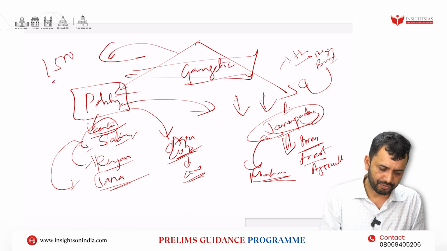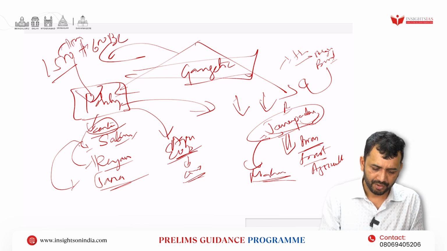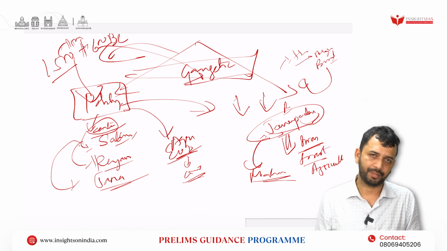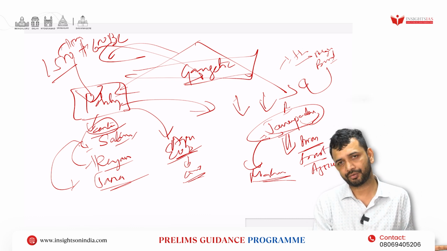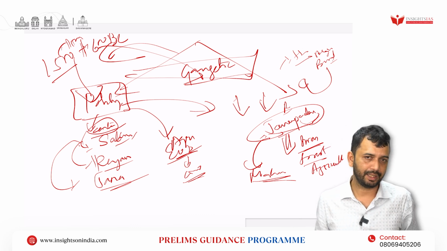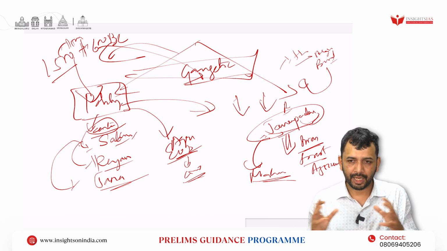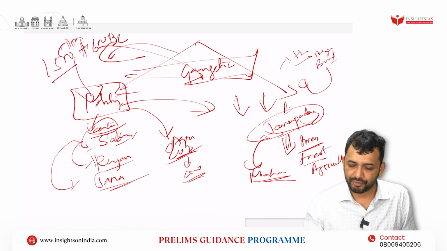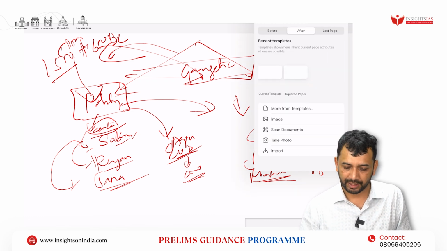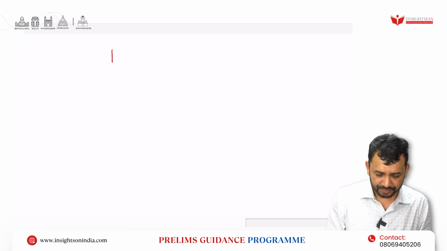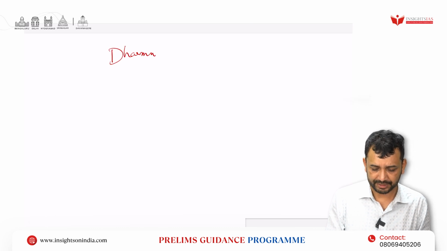Let's say from 1500 to 600 BC. That is, first 1500 to 1000 BC you can say Rig Veda. From 1000 to 600 BC you can have the later Vedic period. The early Vedic period was first, then it will be later Vedic. Like that basically you have to understand the broader perspective. So in that way also understand some philosophical concepts related to Vedic times. Like when you have studied about Dharma and Rita, they have asked.